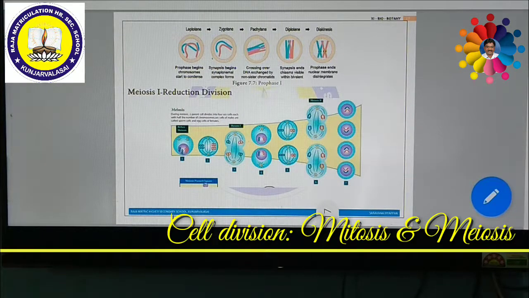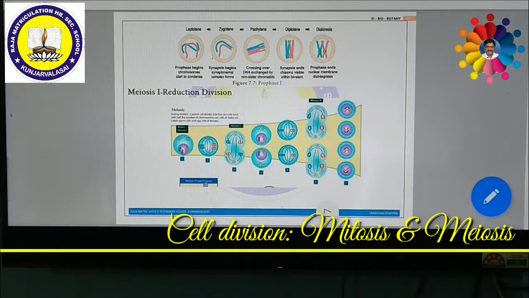Haploid sperms are made in the testis and haploid eggs are made in the ovaries of animals. But in flowering plants, meiosis occurs during microsporogenesis in the androecium in anthers and megasporogenesis in the ovule of the gynoecium.